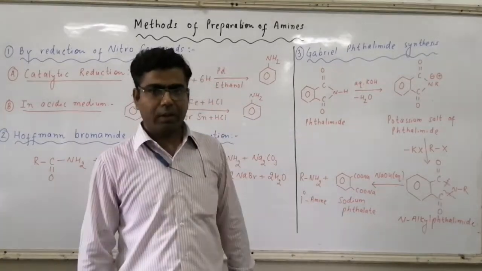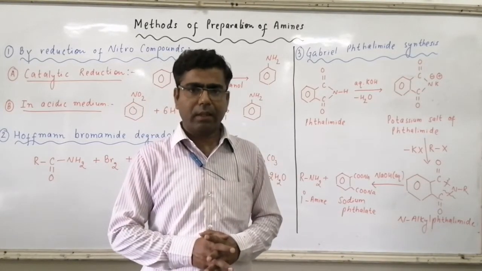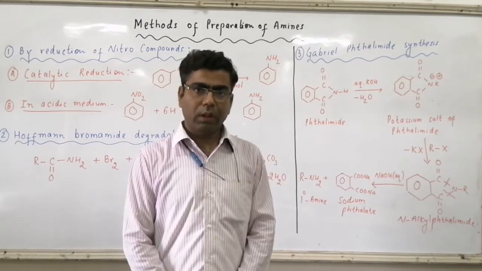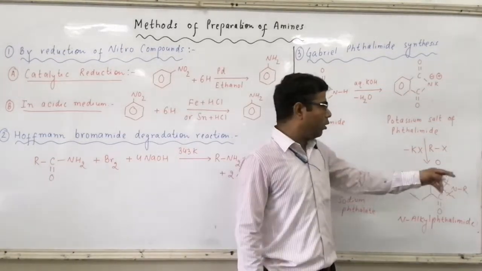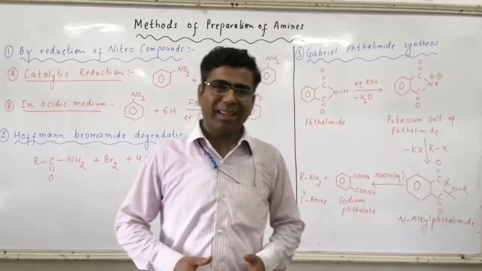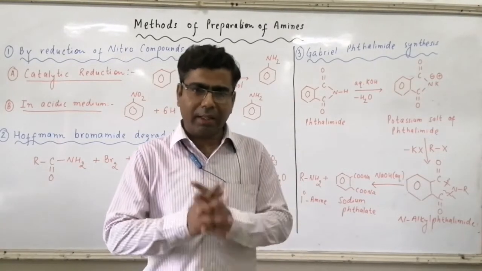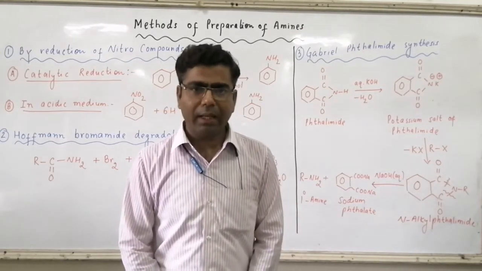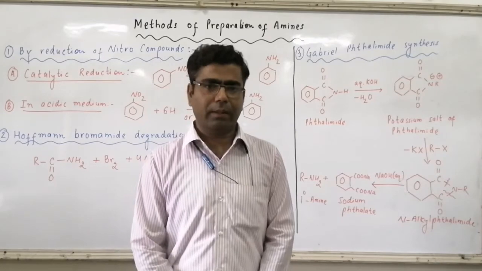sodium phthalate. Please remember here, by Gabriel phthalimide synthesis, we cannot prepare aromatic amines, because if we want aromatic amines, then in the second step, instead of RX, we require a haloarene. And you know it very well that in haloarene, the X and the carbon of the benzene ring contain a partial double bond, which is difficult to cleave. That's why aromatic amines cannot be prepared by this method.